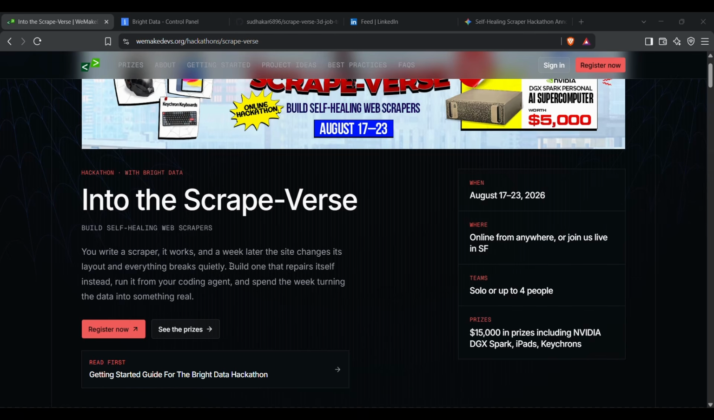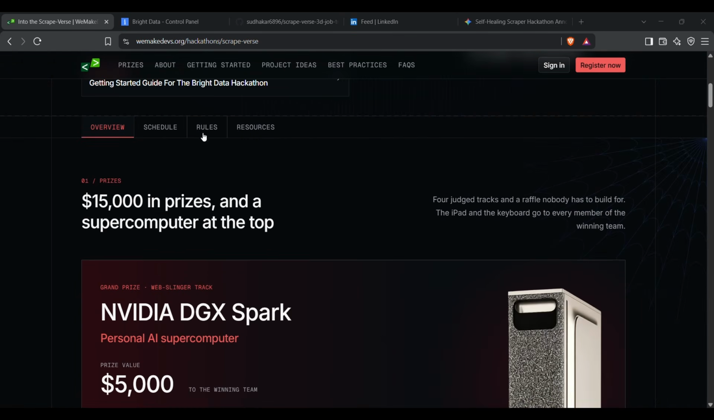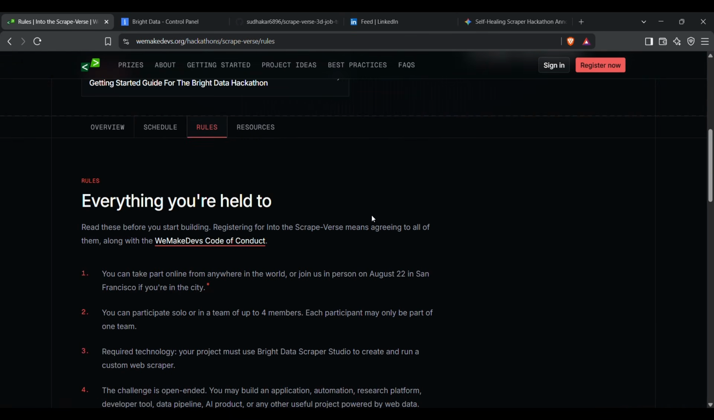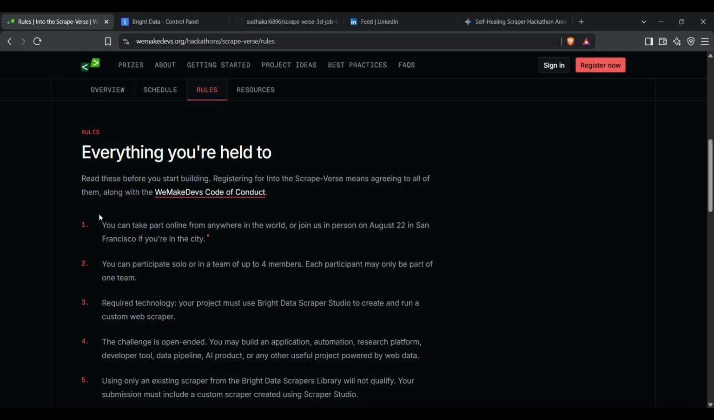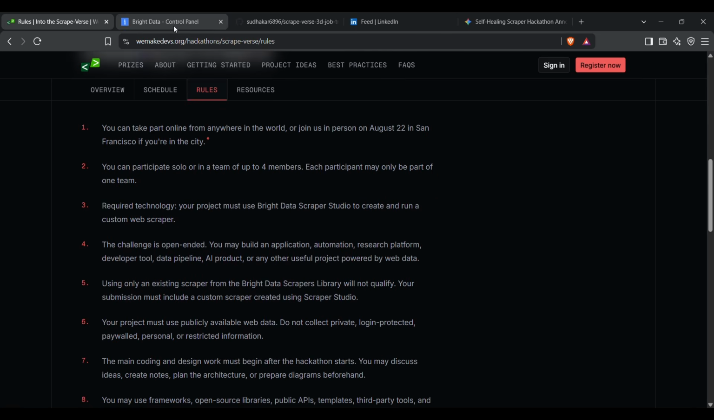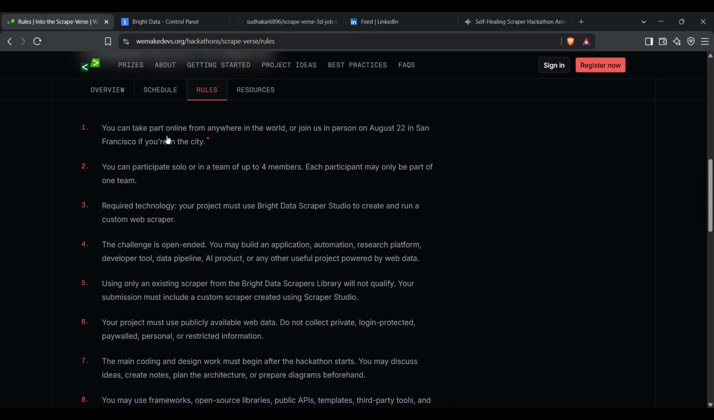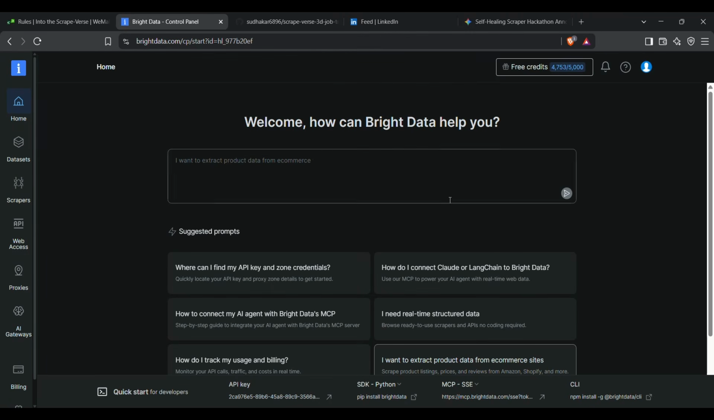Using Bright Data and my own Python programming, I have created one tool. I have created the tool within the rules, which they have mentioned here. So the first thing is, I opened Bright Data. After registering, I got a link for the Bright Data site.